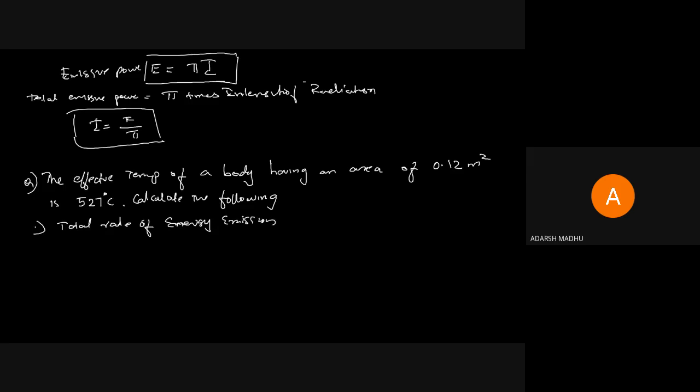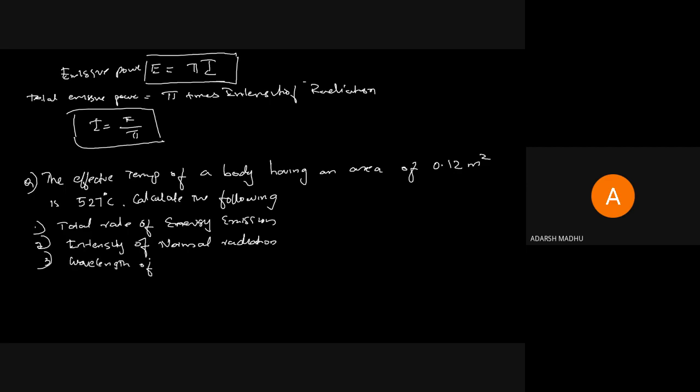Second question, intensity of normal radiation. And third one, wavelength of maximum monochromatic emissive power.